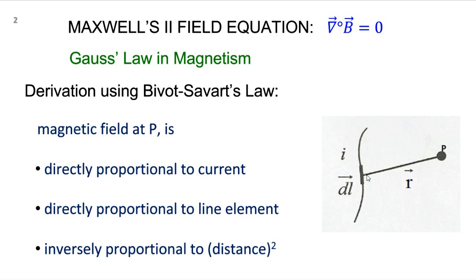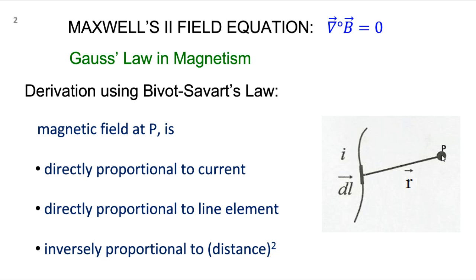Multiplying I into dl gives the current element. So due to this current element, how much is the magnetic field strength at this point? That's what the Biot-Savart law says.